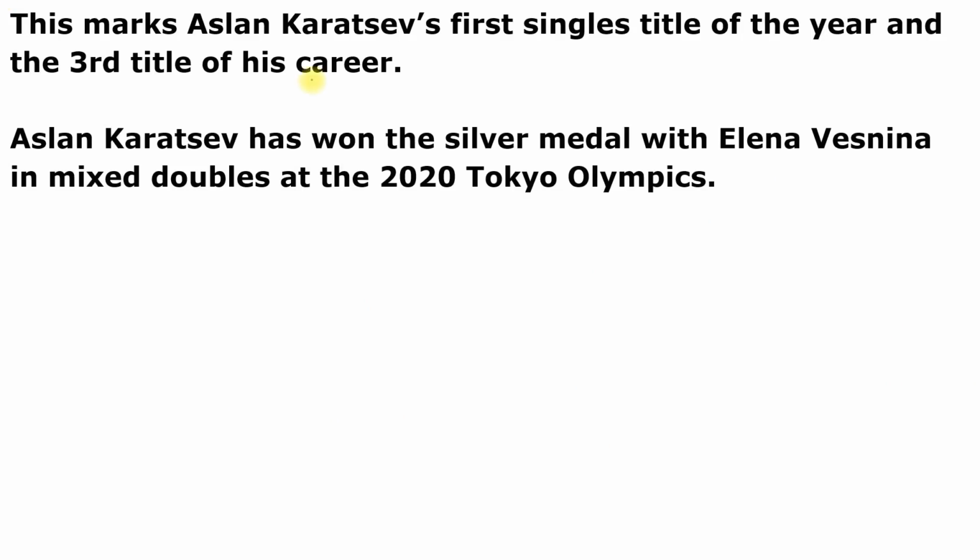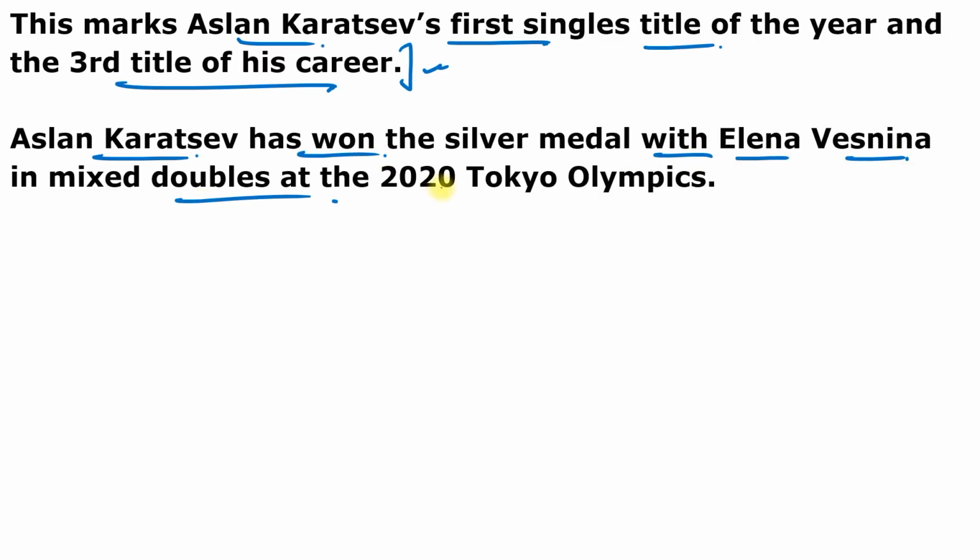You can also see here, this marks Aslan Karatsev's first single title of the year and third title of his career. And Aslan Karatsev has won the silver medal with Elena Vesnina in the mixed double at the 2020 Tokyo Olympics. So he won a silver medal in the mixed doubles in the 2020 Tokyo Olympics. That's why this player is very, very important.